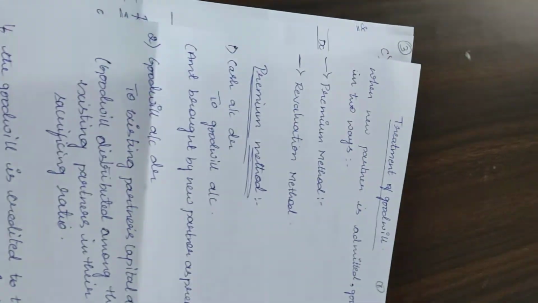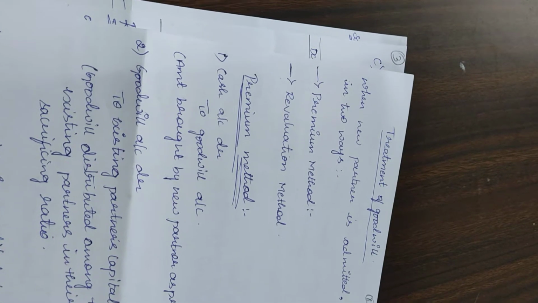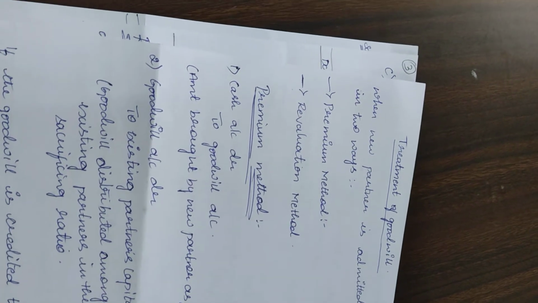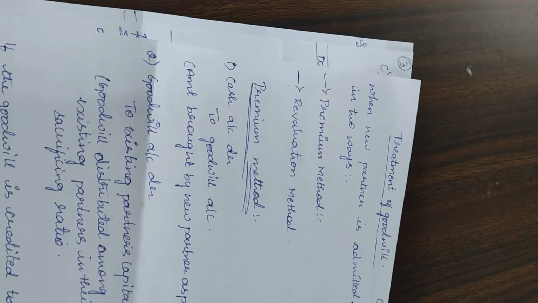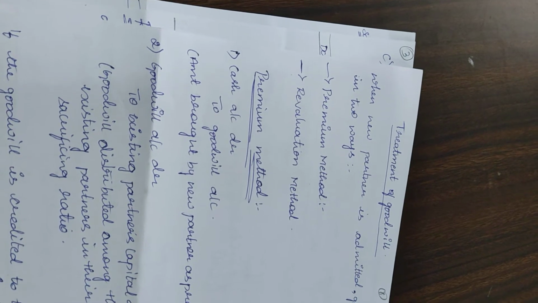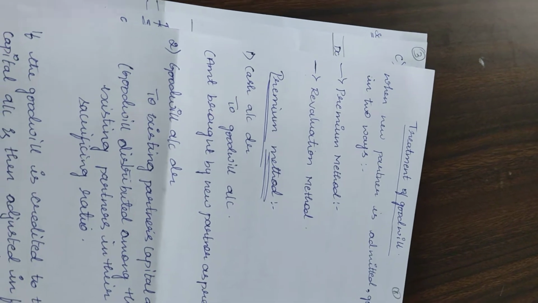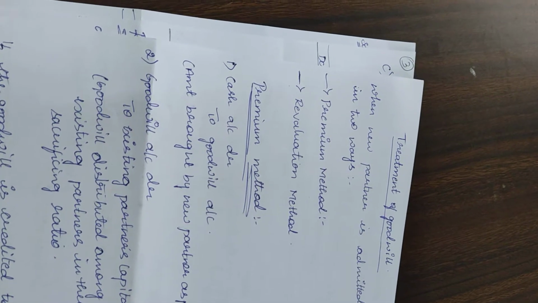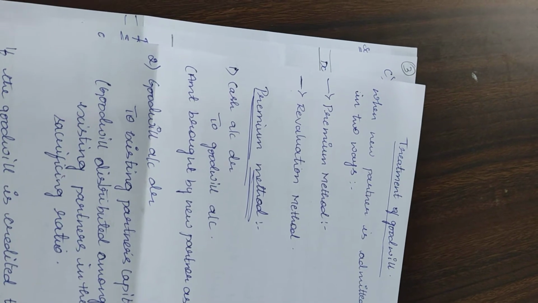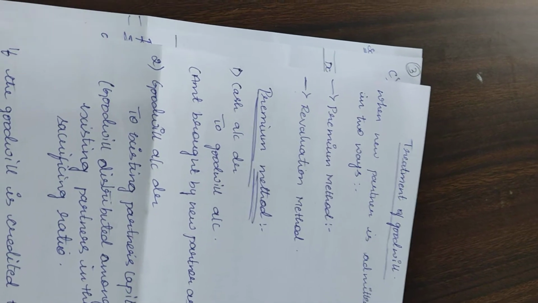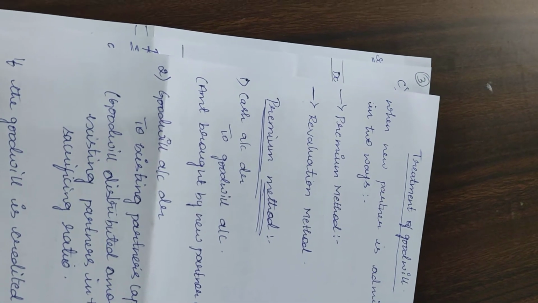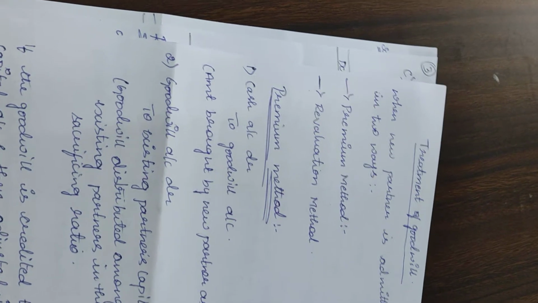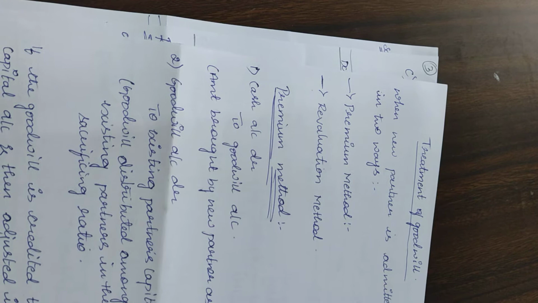The premium method is nothing but the method which is followed when the new partner pays his share of goodwill in cash. The amount of premium brought in by the new partner is shared by the existing partners in their ratio of sacrifice. Here the new partner will be bringing his share of goodwill in the form of cash, and the premium brought by the new partner is shared by the existing partners in the ratio of sacrifice. If this amount is paid to the old partners directly by the new partner, no entry will be made in the books of the firm.